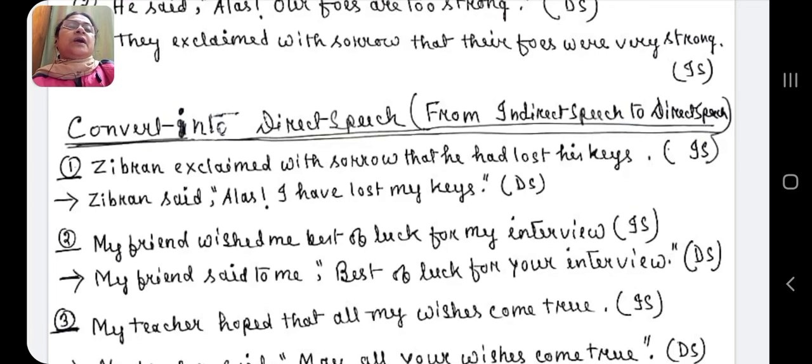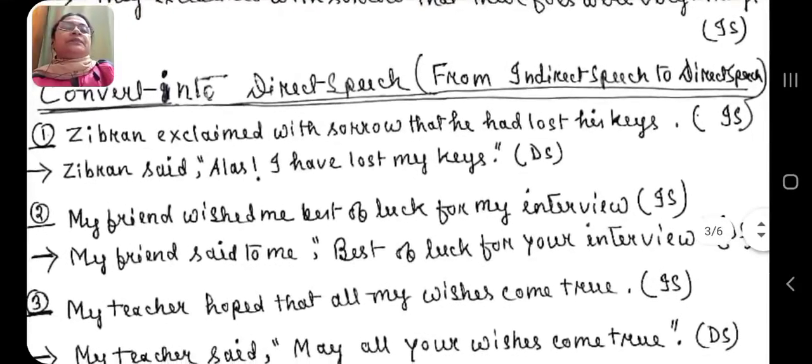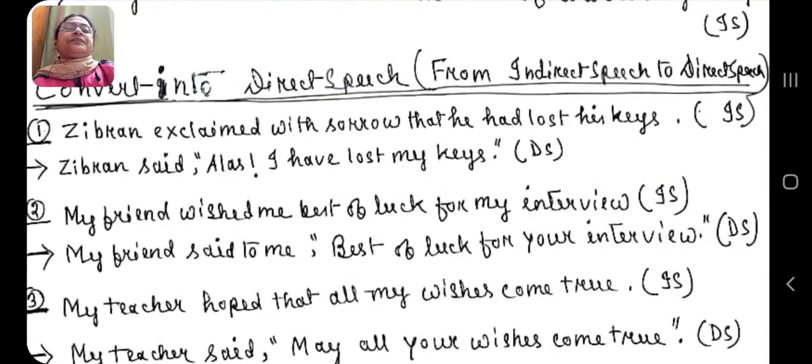Now see here, converting into direct speech means from indirect to direct, just vice versa. See the example. Zibran exclaimed with sorrow that he had lost his keys. Now, from this indirect speech, we can understand that "exclaimed with sorrow" means it's an exclamatory sentence. While changing it, we have to follow the basic rules, and then it will be easier for you.